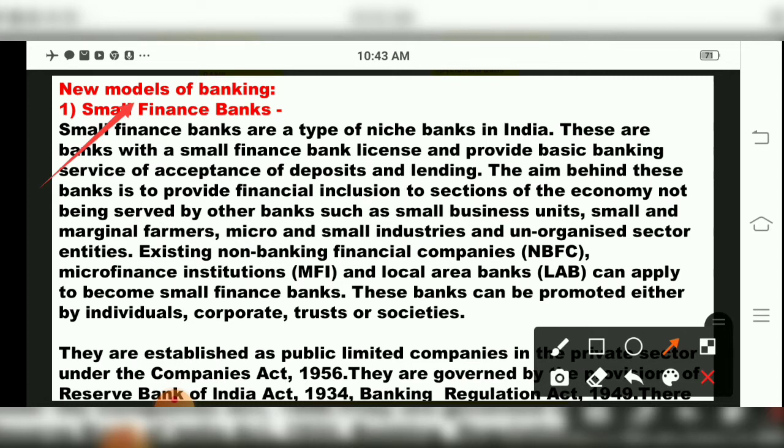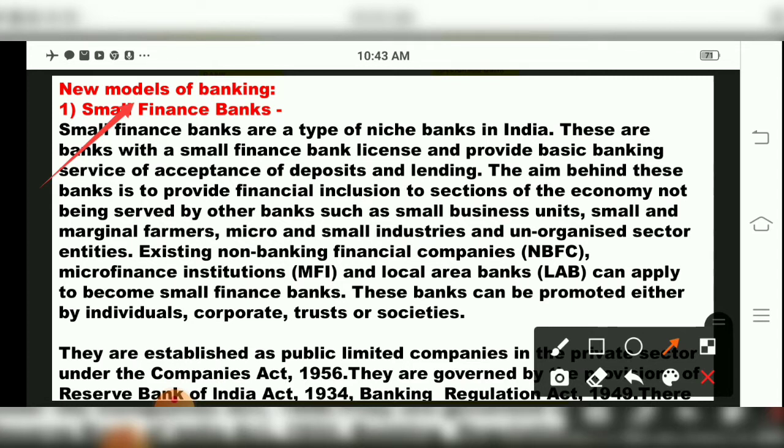The small finance banks will be connected to existing non-banking financial companies, NBFCs, MFIs, that is microfinance institutions, and LABs, that is local area banks, children.